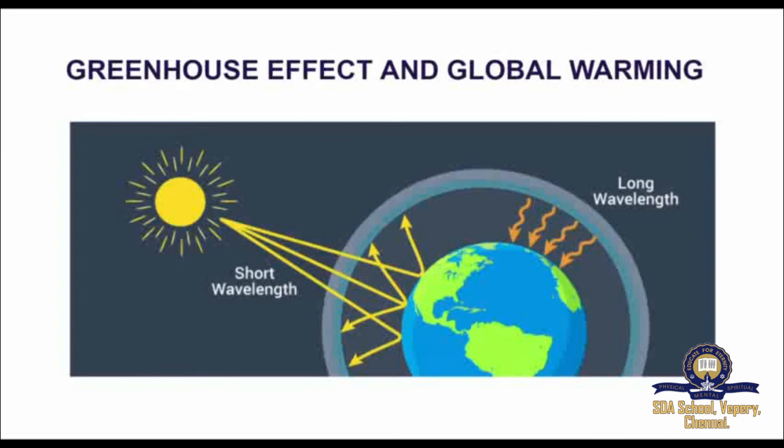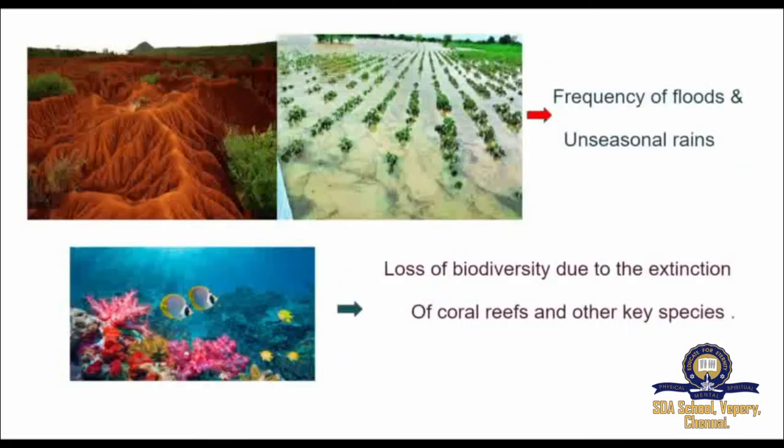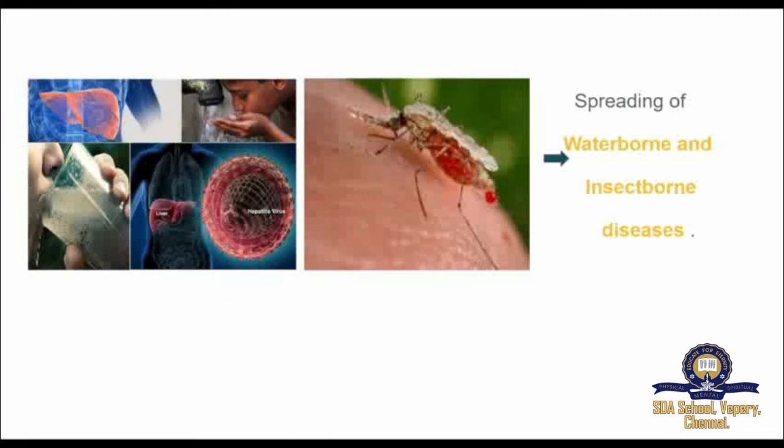Now we will see the effects of global warming. Melting of ice caps and glaciers, increase in frequency of floods, soil erosion, and unseasonal rains. Loss of biodiversity due to the extinction of coral reefs and other key species. Spreading of waterborne and insect-borne diseases. These are the effects of global warming.